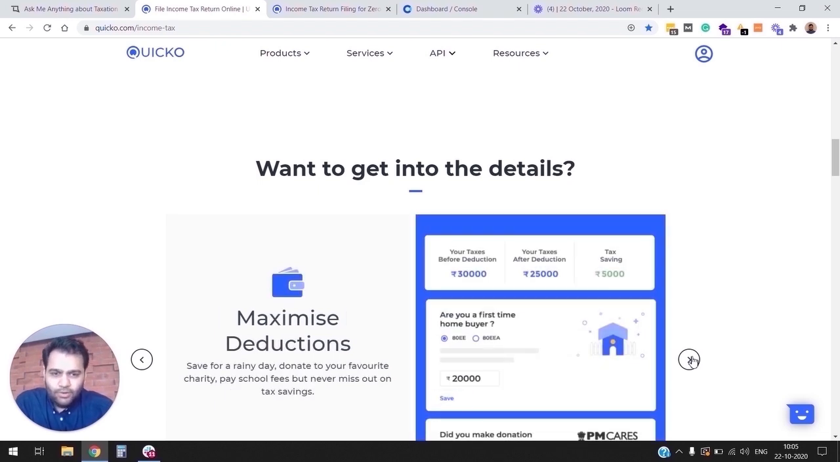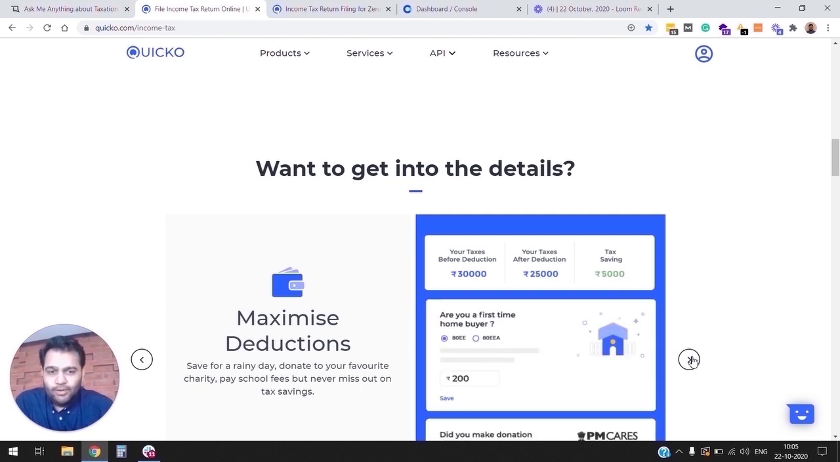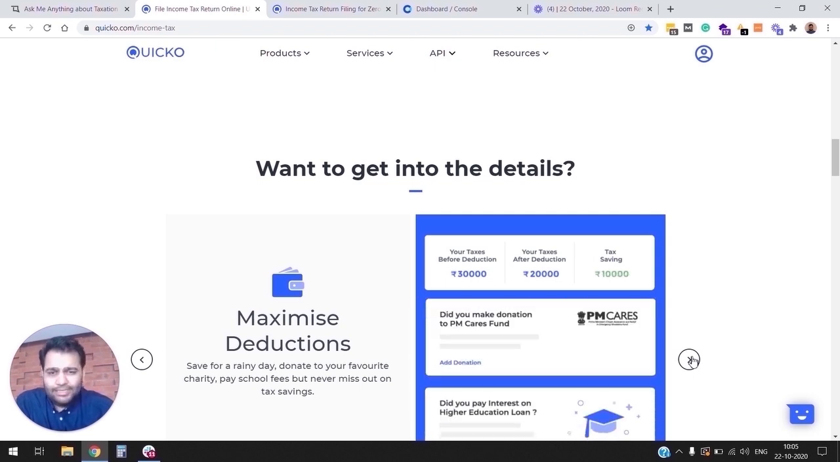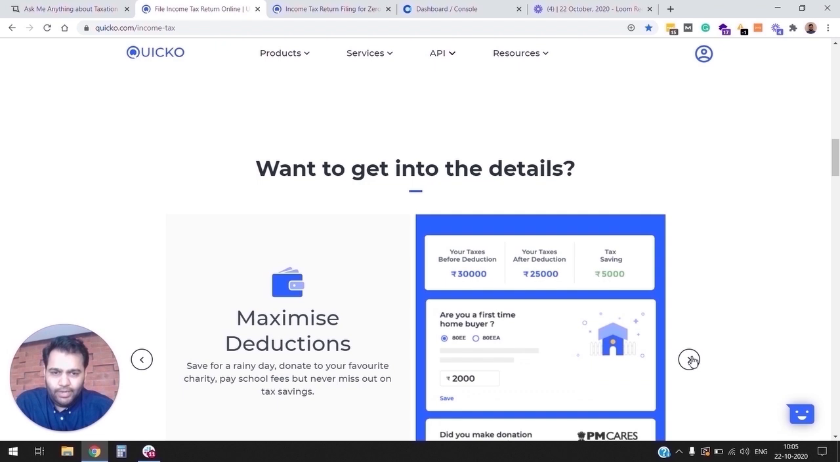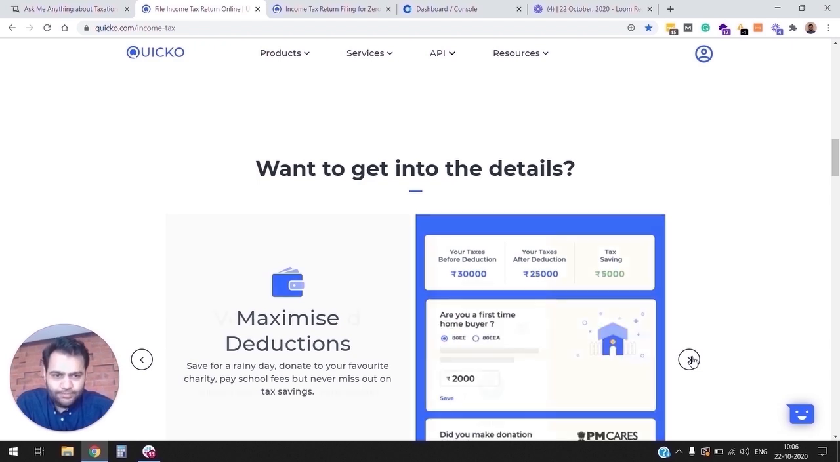Our focus is on maximizing tax refund for you because it's your hard-earned money. So we don't only passively present you different income tax deduction sections, but we spot those opportunities looking at your data. A simple example is this year, a lot of you have donated into PM CARES Fund. So Quico automatically spots that opportunity and presents it to you so that you can claim deduction under Section 80G.